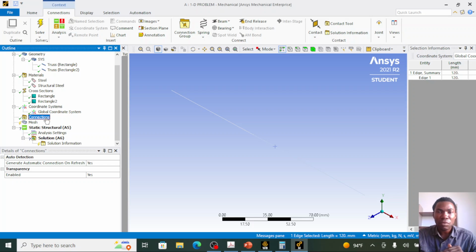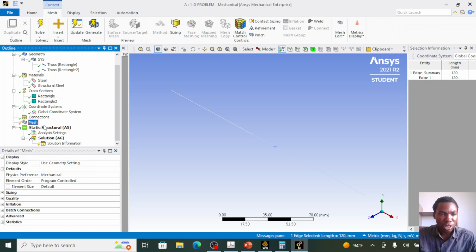Say you have reinforced concrete. We have concrete and reinforcement. So you will need to define the interaction between the reinforcement and the concrete. If you are working with reinforced concrete material, you need to define the connection parameter here. So this is a very important part of the ANSYS program. But for this question, we don't need to do anything under this step.